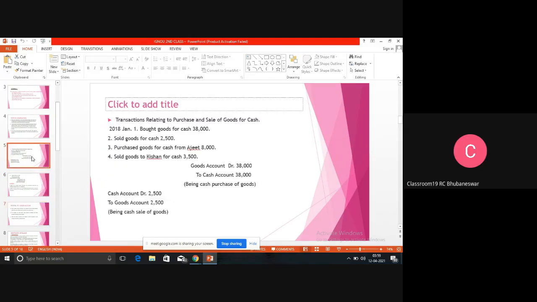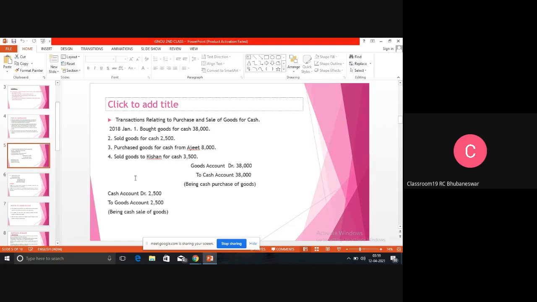Then next comes to, so like this we will do the journal entries. It is not possible to make all the journal entries here, so I have given a concept to you. That means first you have to see the transaction, then you have to identify what are the accounts. So we find out how many accounts, whether personal account, real account or nominal account. So after that, by using the golden rule, we will make the journal entries.